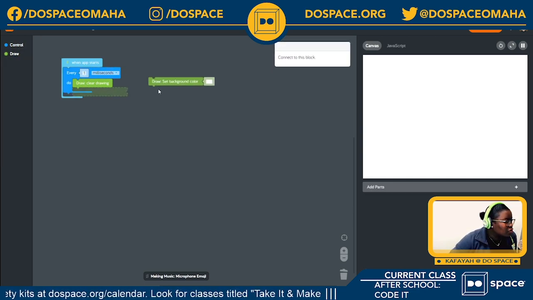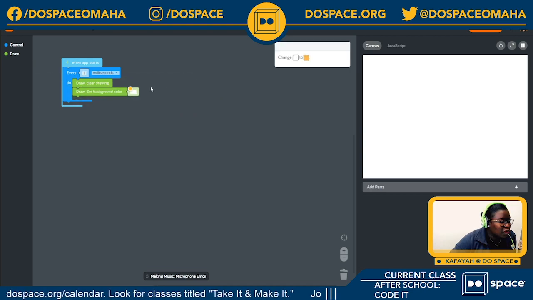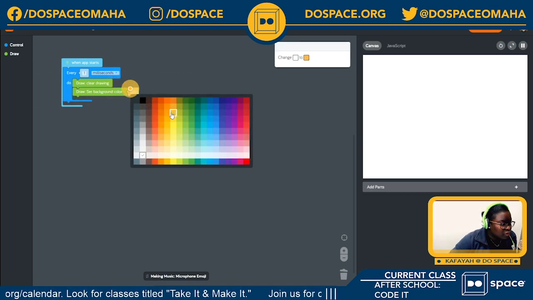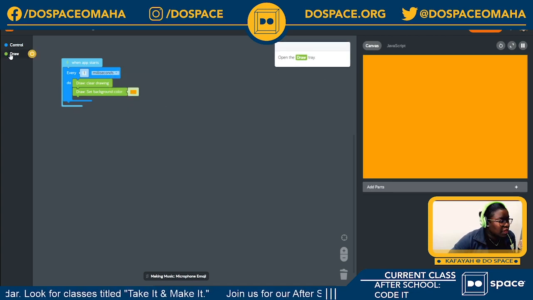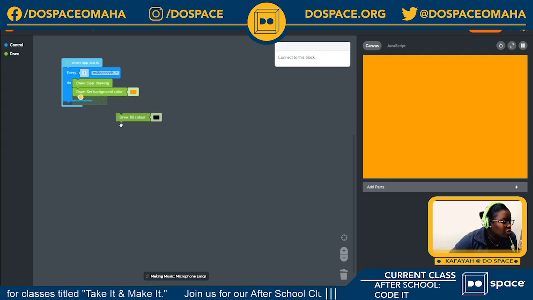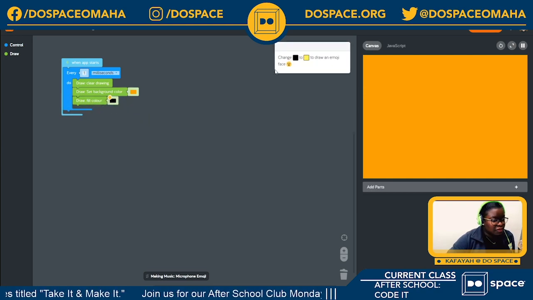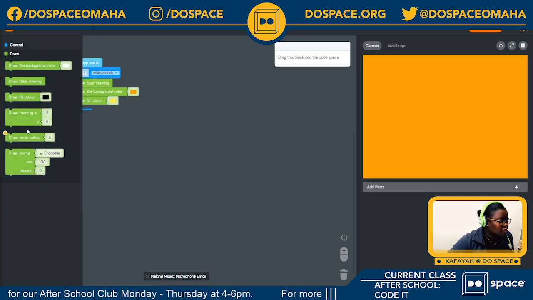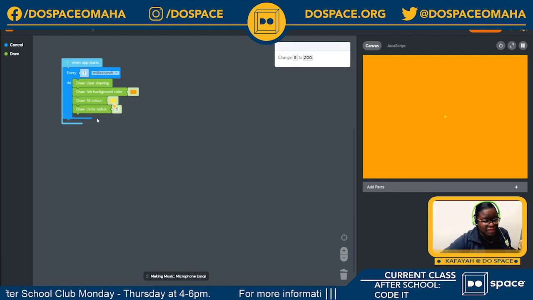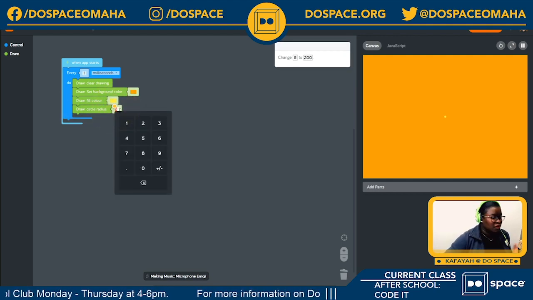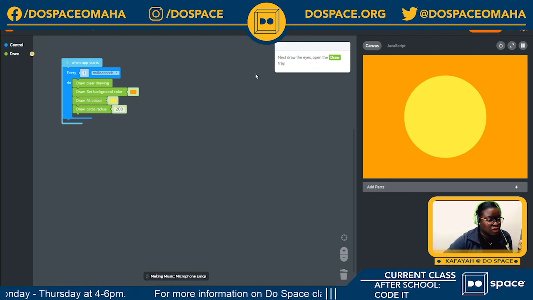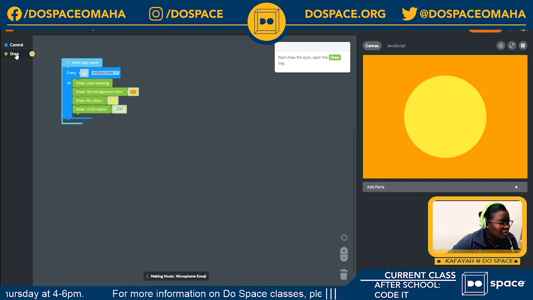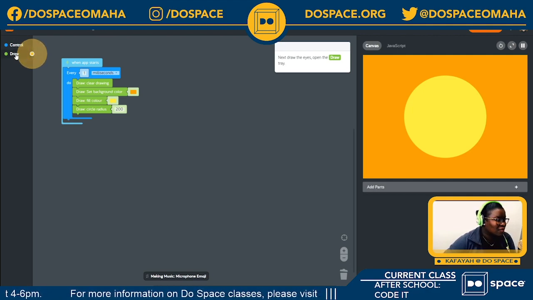Again, inside of my draw tray, I'm going to set my background color to yellow. Okay. Next, inside of my draw tray, I'm going to choose a fill color, because of course we're drawing our emoji first, right? So I'm going to change this from black to yellow. Back to my draw tray, because the face looks like a circle, we're going to draw a circle with a radius of 200.